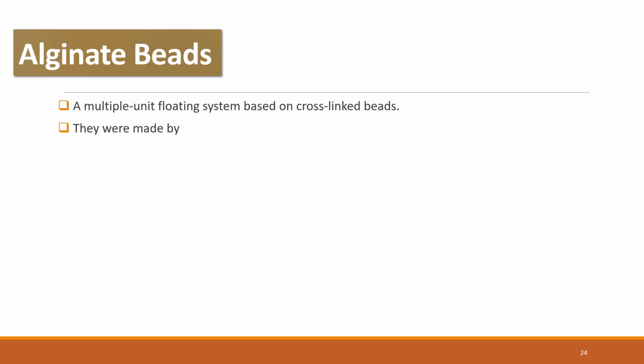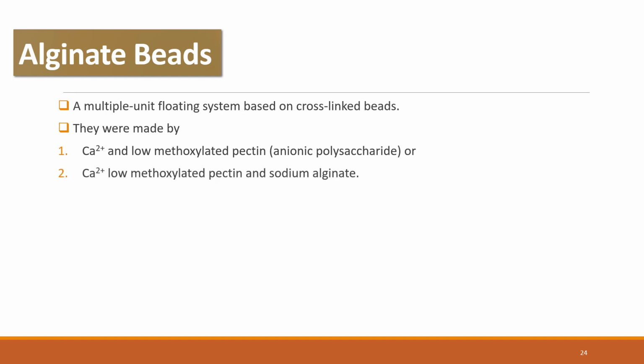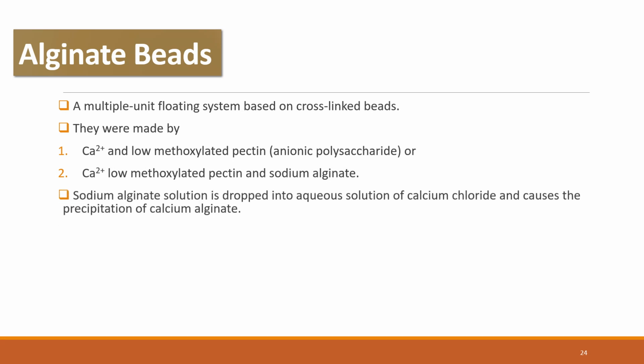They are made by using either calcium and low methoxylated pectin, which are mostly anionic polysaccharides, or by calcium plus low methoxylated pectin and sodium alginate. In this approach, generally sodium alginate solution is dropped into the aqueous solution of calcium chloride, and that causes the precipitation of calcium alginate.